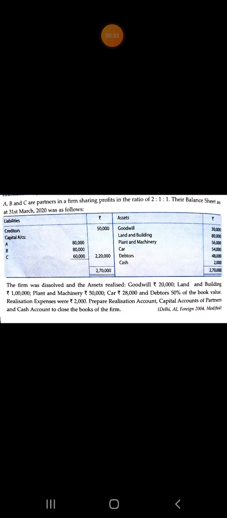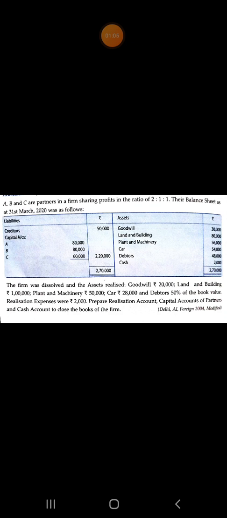Total 2,20,000. Assets: goodwill 30,000, land and building 80,000, plant and machinery 56,000, car 54,000, debtors 48,000, cash 2,000. Balance sheet total 2,70,000. The firm was dissolved and the assets realized.